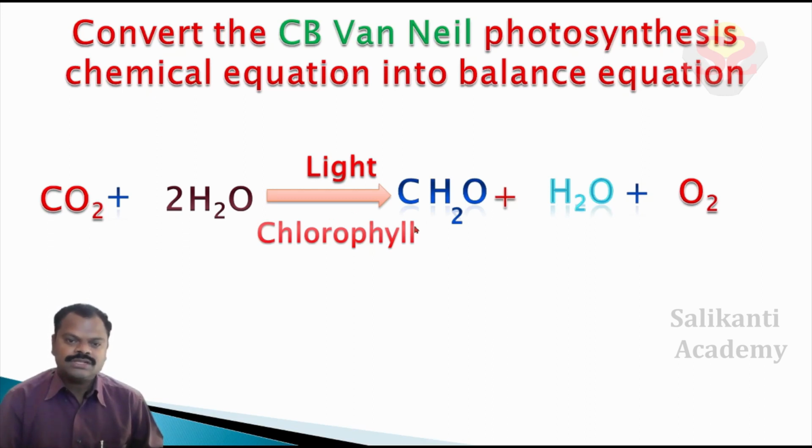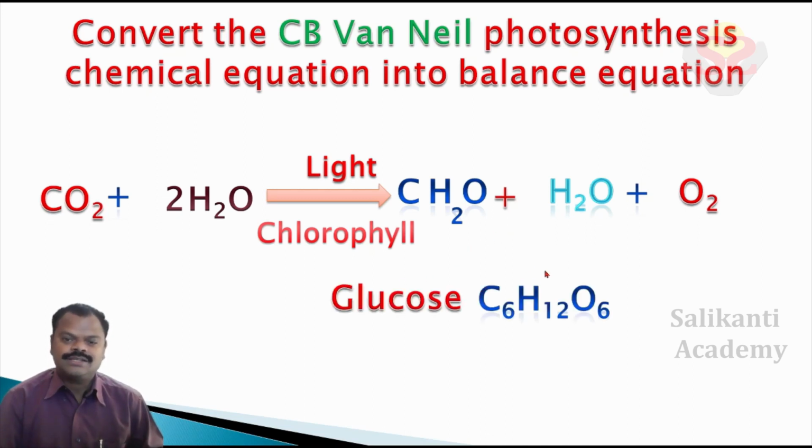In the photosynthesis chemical reaction, what are the products? Just now we learned: glucose, water and oxygen. Do you know, children, the formula of glucose? That is C6H12O6. This is the glucose molecule. Any molecule consists of a stable structure.